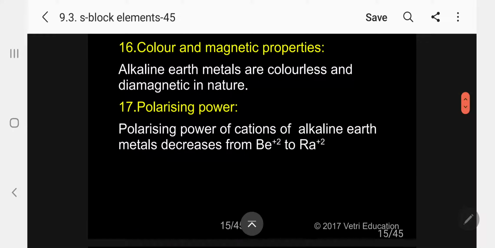The polarizing power. Polarizing power of cations of alkaline earth metals decreases from beryllium to radium.